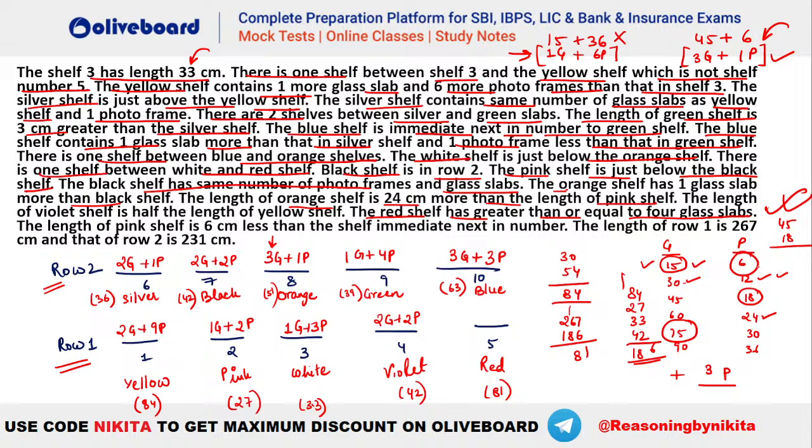It has to be 75 plus 6, that is equal to 5 glass slabs in here plus 1 photo frame in here. Are we clear, everybody? Please let me know if we have any doubts in here. Everybody clear with this particular question?